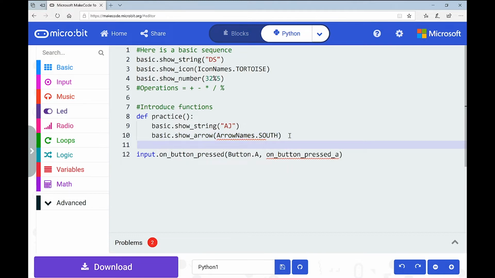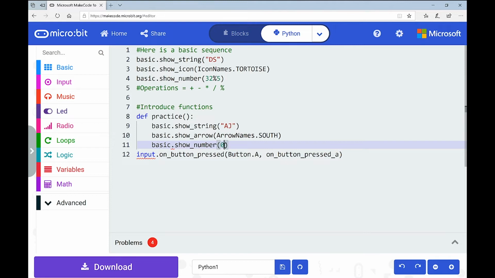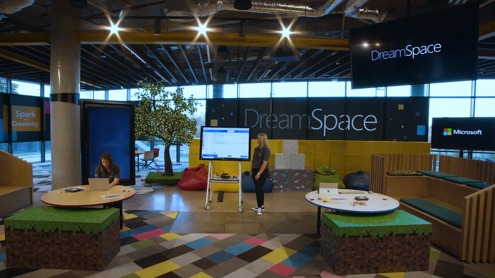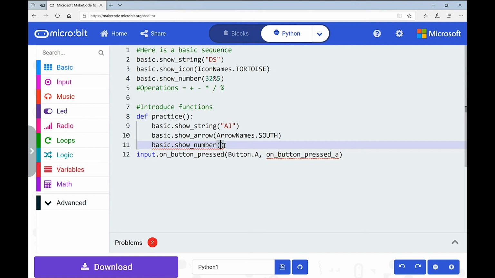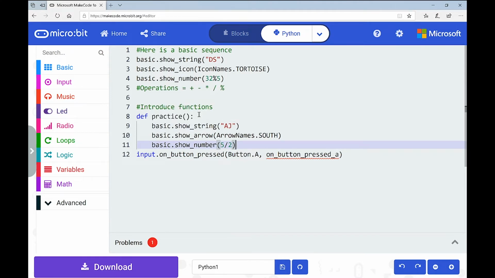And then I'm going to do basic dot, just to have a couple of instructions inside our function, show number. And again, we might just do an operation just to refresh the memory. Call out an operation there, Niamh, anyone at all? Maybe 5 divided by 2. Okay. 5 divided by 2. Okay, perfect. And so there's 3 instructions within my function practice.